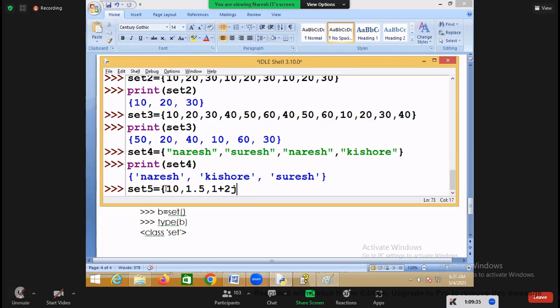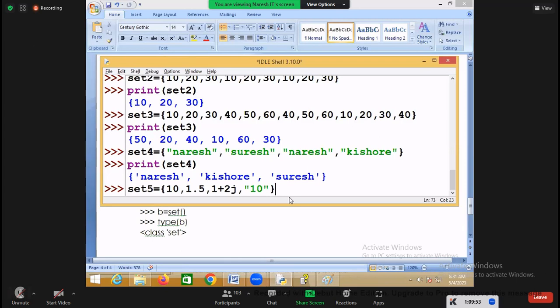Duplicates means an integer is compared with an integer. An integer is not compared with a complex, right? And an integer is not compared with a string. So duplicates means the objects must be of similar type.